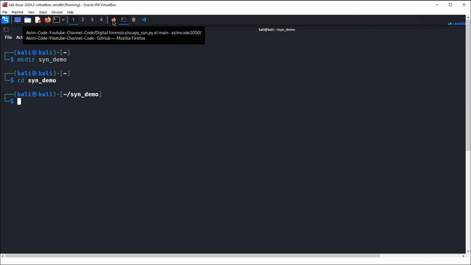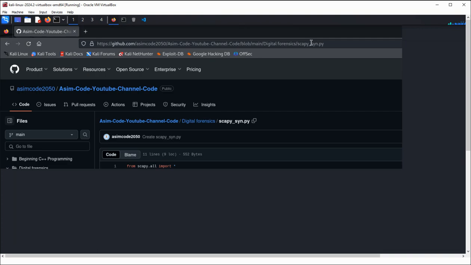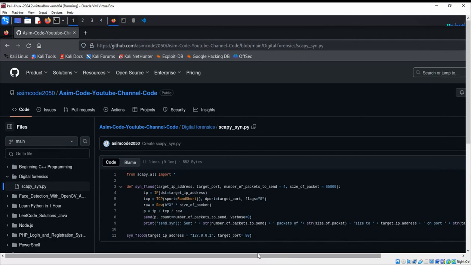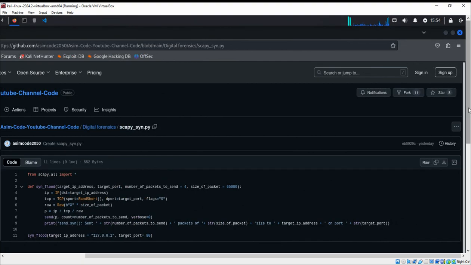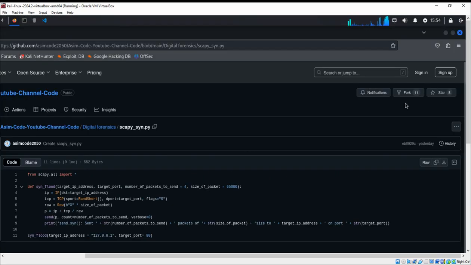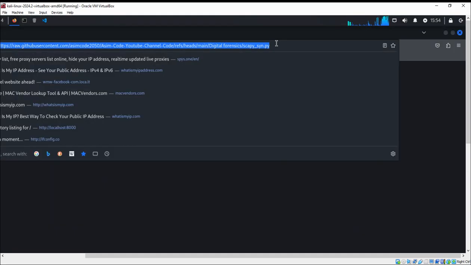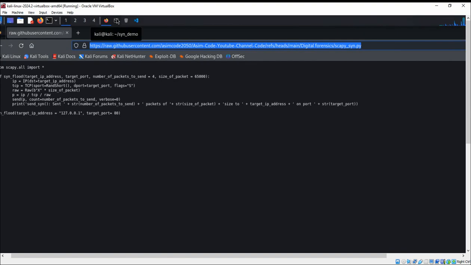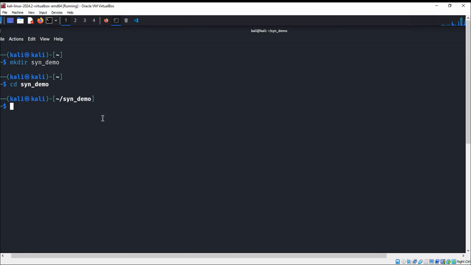So I will provide the link to this script under my video description. So this is the script over here, and we just need to get the link of this file, and we are going to use wget to download it. Wget and just paste this link here.